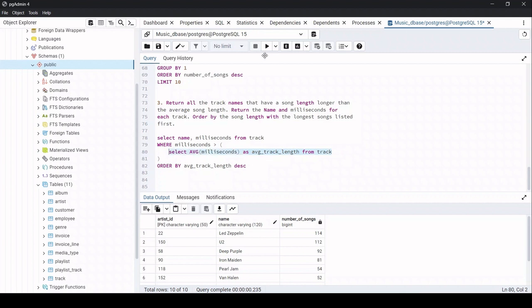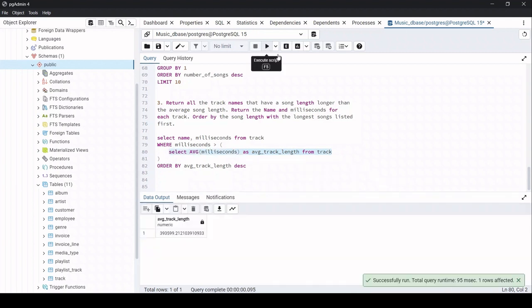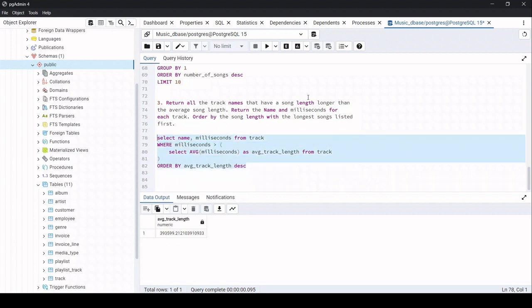So I'll just select this and run this. We can see the average track length is how much? 393,05 whatever 99, okay? So the question is saying that we need to select only those names whose milliseconds is greater than this amount, okay? So for that reason we have written this query. Now let us go ahead and run the entire query, then you will get some understanding, okay?